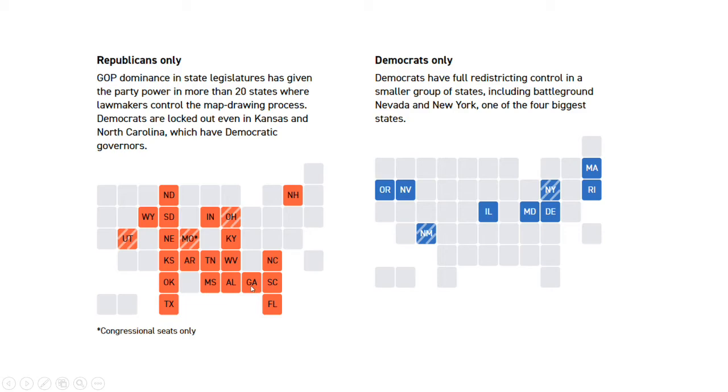But Georgia is still very much a battleground state, and whoever controls the map-drawing power in a battleground state is certainly going to draw in favor of retaining the majority in that state in terms of the House of Representatives. Because clearly when you're playing a ball game and the referee is on your side, your opponents can hardly win when you have about the same ability, right? And also Republicans control Texas, which is another crucial state that I predicted is going to go super close in the future election cycles. Ohio, a big state. North Carolina, a big state.